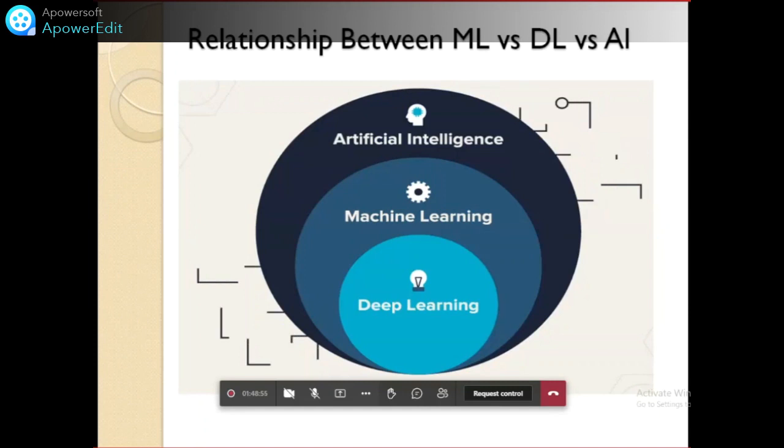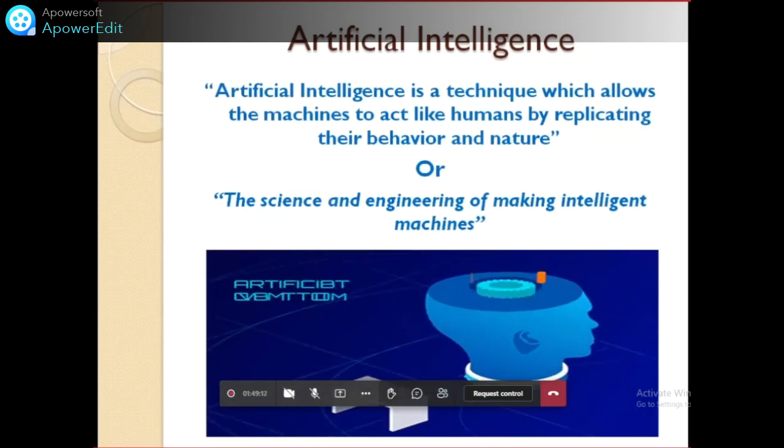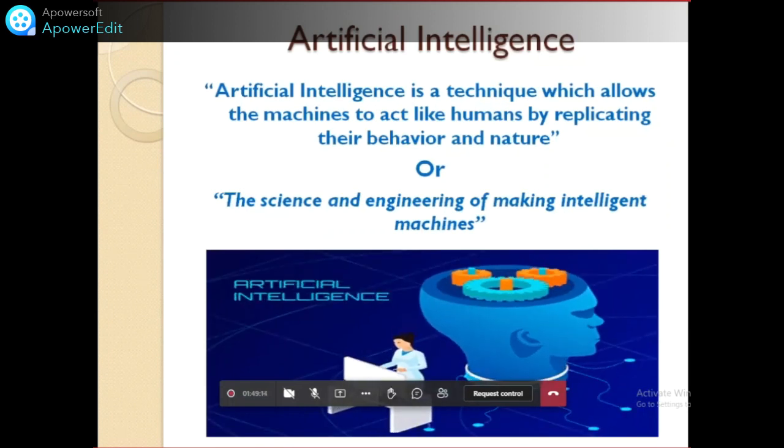As I told you, I have the habit of teaching a technology from the word itself. So artificial intelligence, two words, separate them: artificial and intelligence. What is the meaning of that? Very simple. In the company, our responsibility is to provide intelligence to the machine artificially. Hence, it is called artificial intelligence.